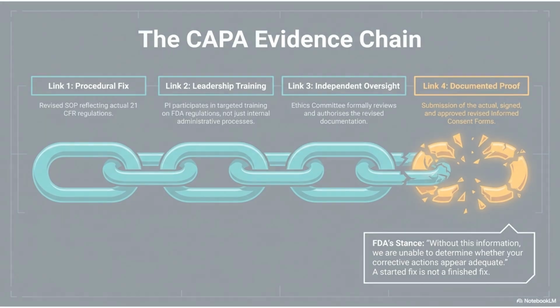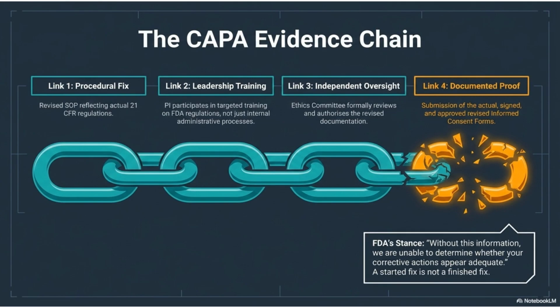Effective corrective actions form an evidence chain. This includes procedural fixes, targeted leadership training, independent oversight, and, crucially, documented proof of completion. A started fix is not a finished fix.